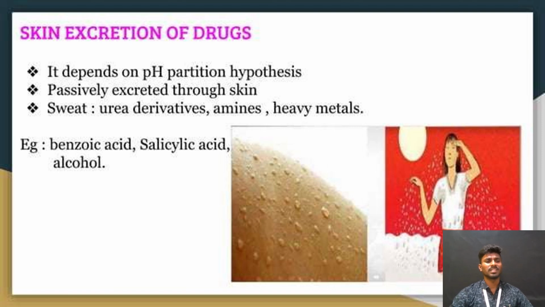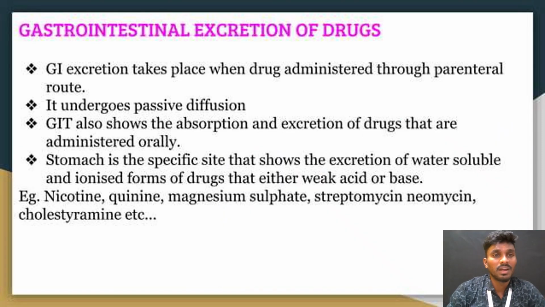Another excretion is skin excretion of the drug. Excretion through the skin, like the sweat glands, depends on the pH partition hypothesis. Drugs are passively excreted through the skin as sweat, such as urea derivatives, amines, and heavy metals. Examples of drugs are benzoic acid, salicylic acid, and alcohols. These are salivary glands excretion and sweat glands excretion.